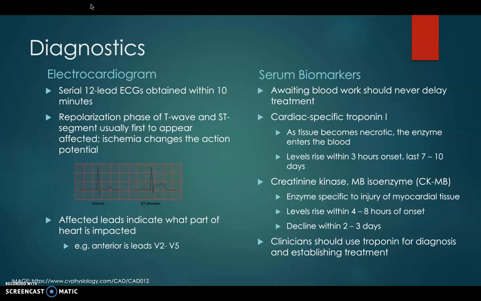Serum biomarkers are another important component of diagnosing an acute MI, but you should never delay treatment because you're waiting on blood work. The cardiac-specific troponin is an enzyme that enters the blood when the tissue becomes necrotic. Levels rise within 3 hours of onset. CKMB is an enzyme specific to injury of myocardial tissue, and levels rise within 4 to 8 hours. Clinicians should use troponin for diagnosis and establishing treatment.